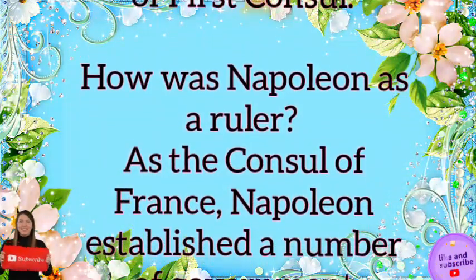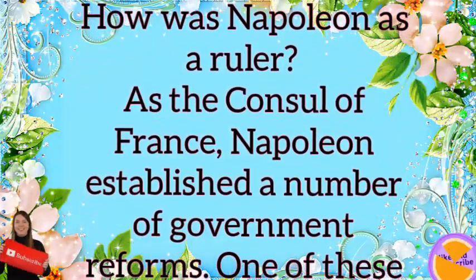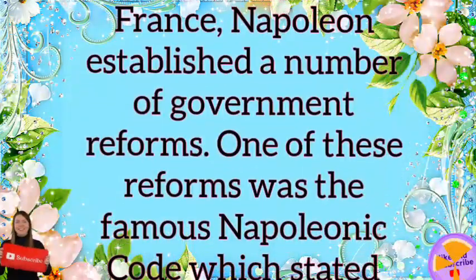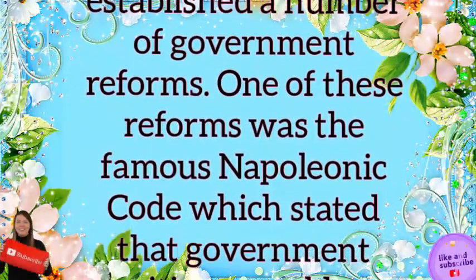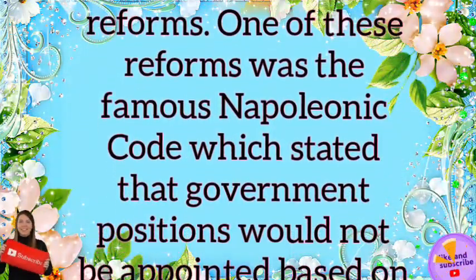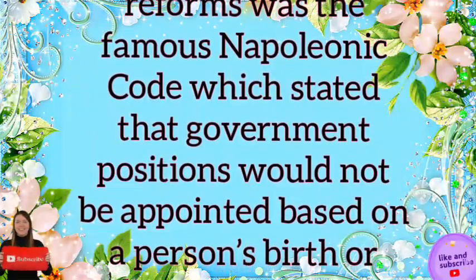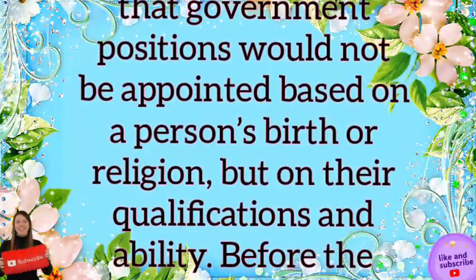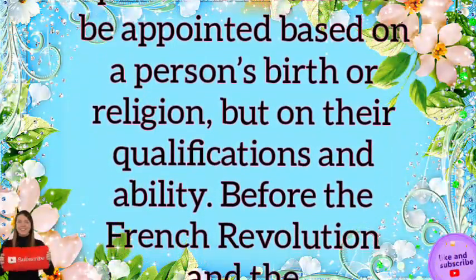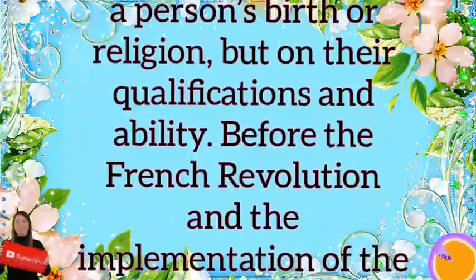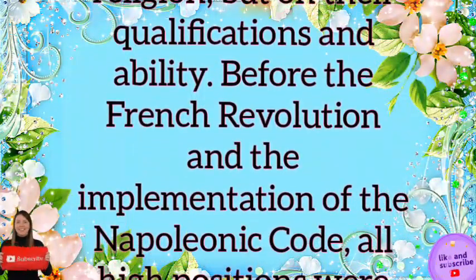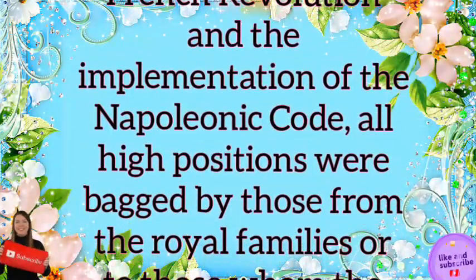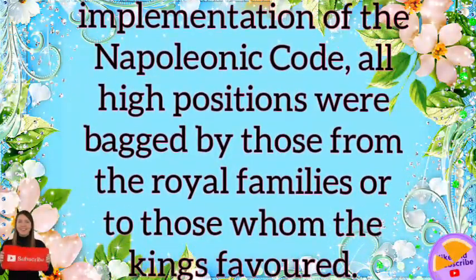As the Consul of France, Napoleon established a number of government reforms. One of these reforms was the famous Napoleonic Code, which stated that government positions would not be appointed based on a person's birth or religion, but on their qualifications and ability. Before the French Revolution and the implementation of the Napoleonic Code, all high positions were bagged by those from the royal families or to those whom the kings favored.